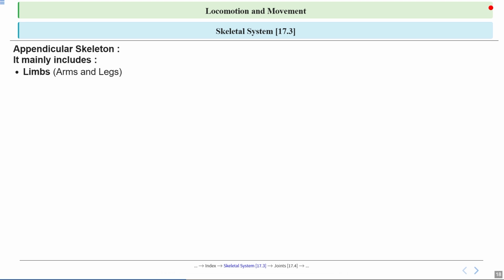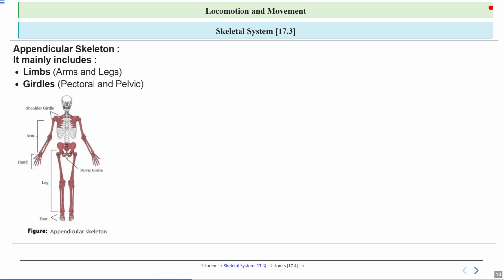So first, talking about this component, we have the limbs. These are our arms and legs as part of the appendicular skeleton. You can imagine them as the tools our body uses to reach, grab, walk as well as run. Next, we have the girdles, the pectoral girdle and pelvic girdle. These act like strong bridges or connectors attaching our limbs to the main skeleton.